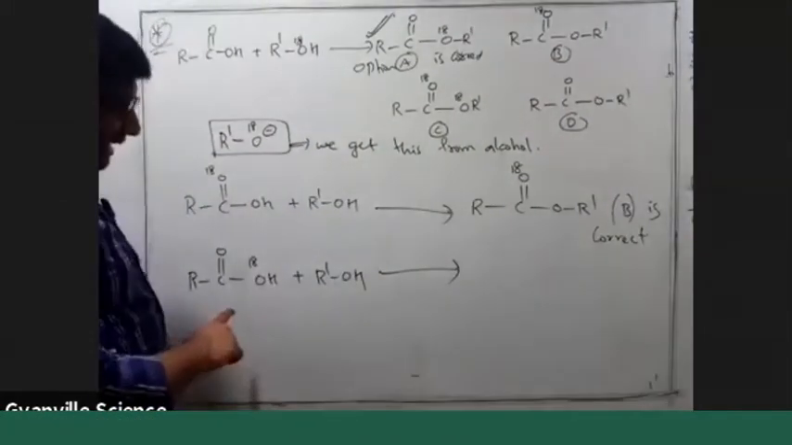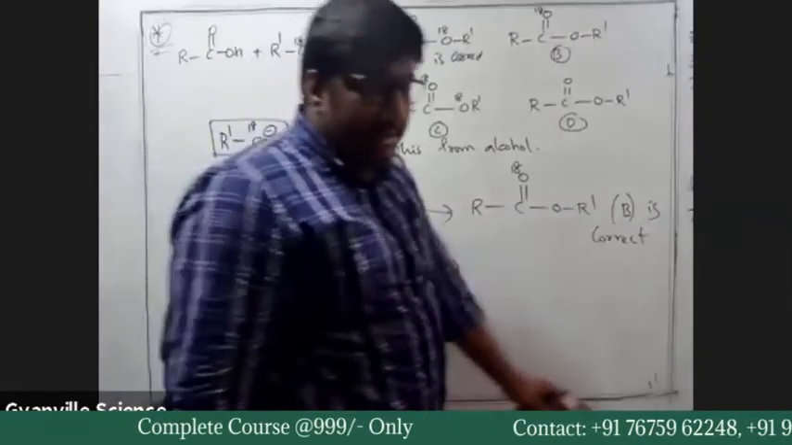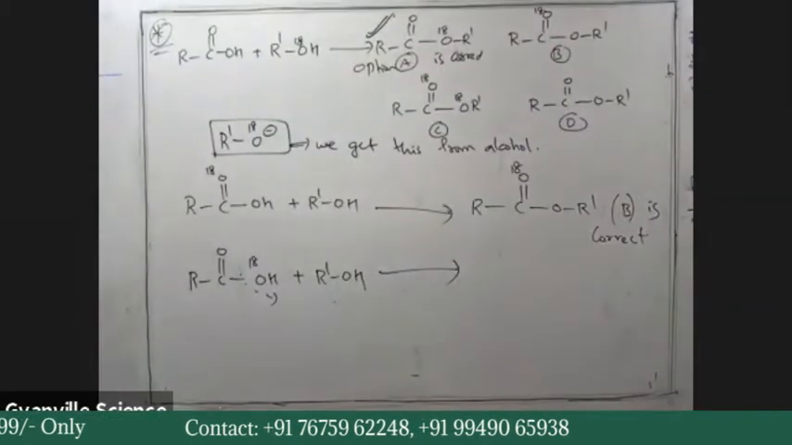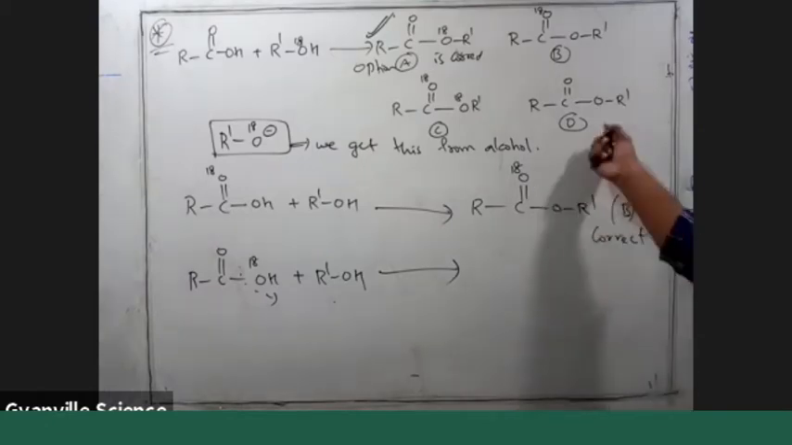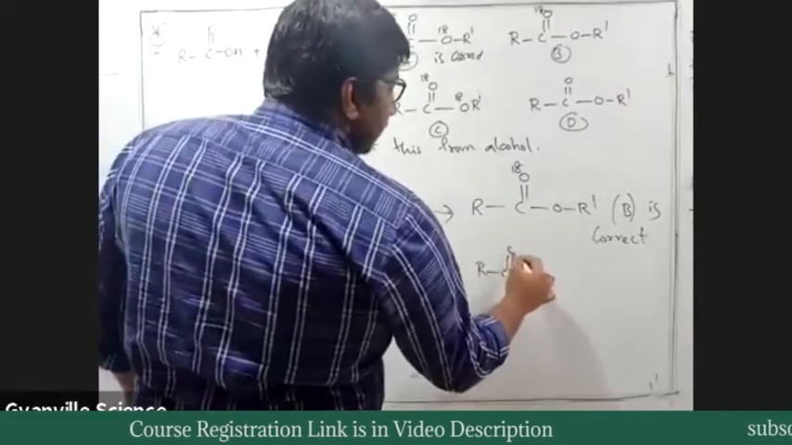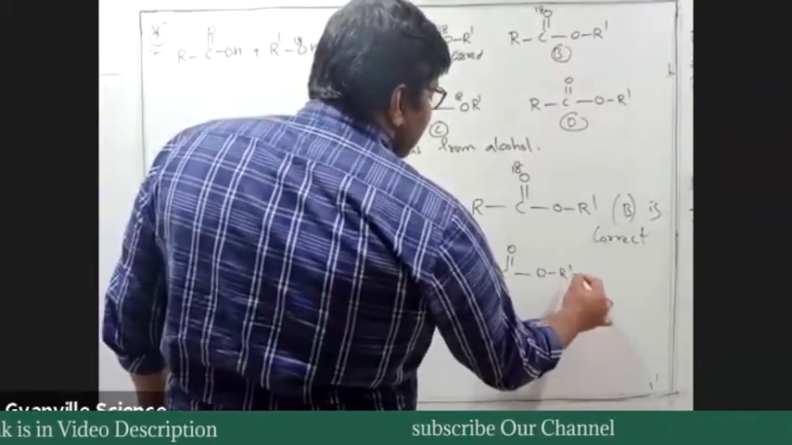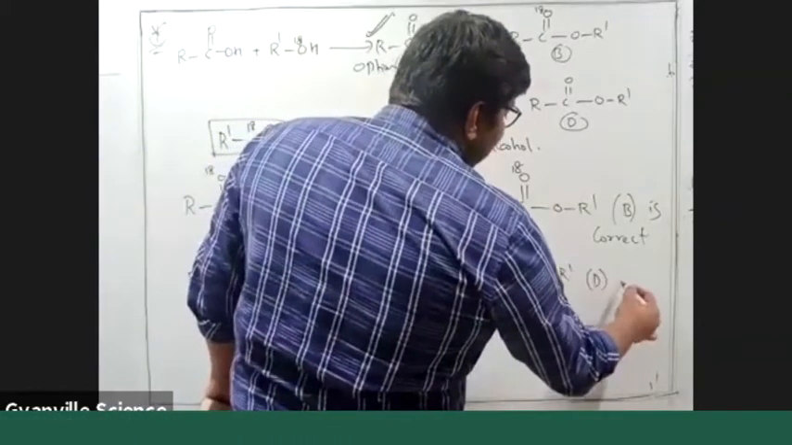When you look at the mechanism, it is in the leaving group. Yes or no? So then which one will be correct? R C double bond O R dash. Yes or no? This is option D. D is correct.